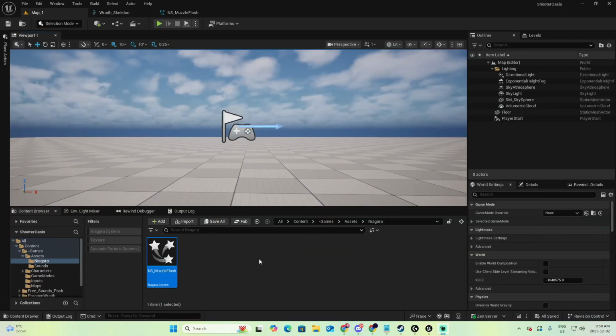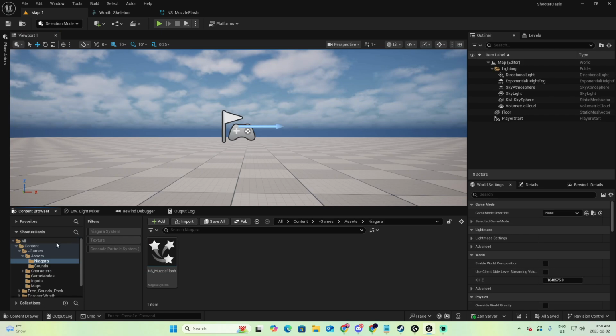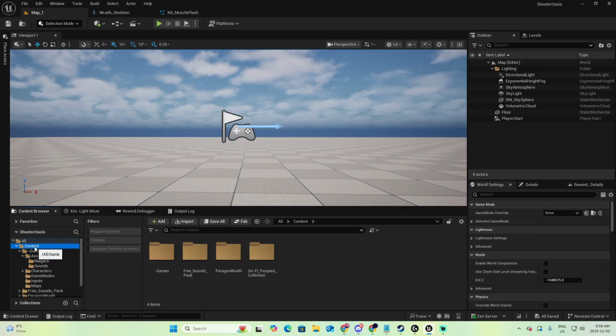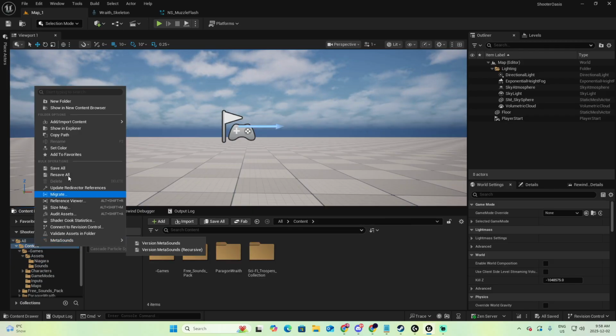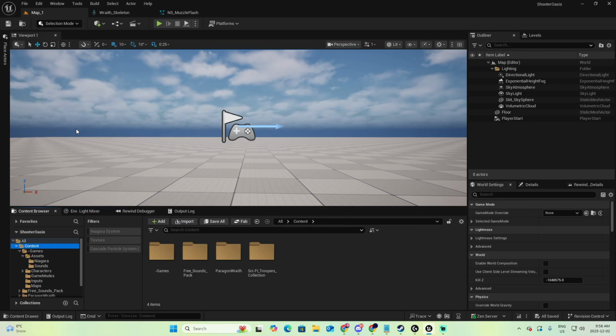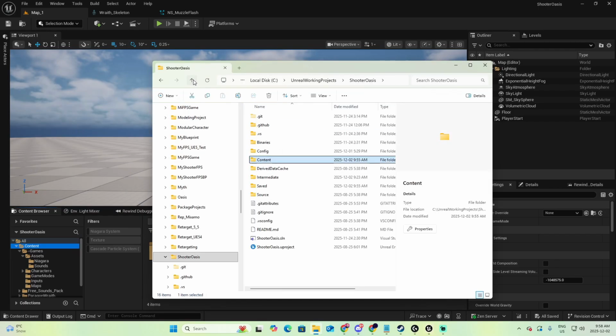Now let's get started. The first step to move our project is, well, opening the project, or you can also use the Epic Launcher and find where your project is. In my case, I'm going to take the content, right-click, and look for Show in Explorer. In Explorer, I'm going to move one level up, and you have all these folders that you already know.